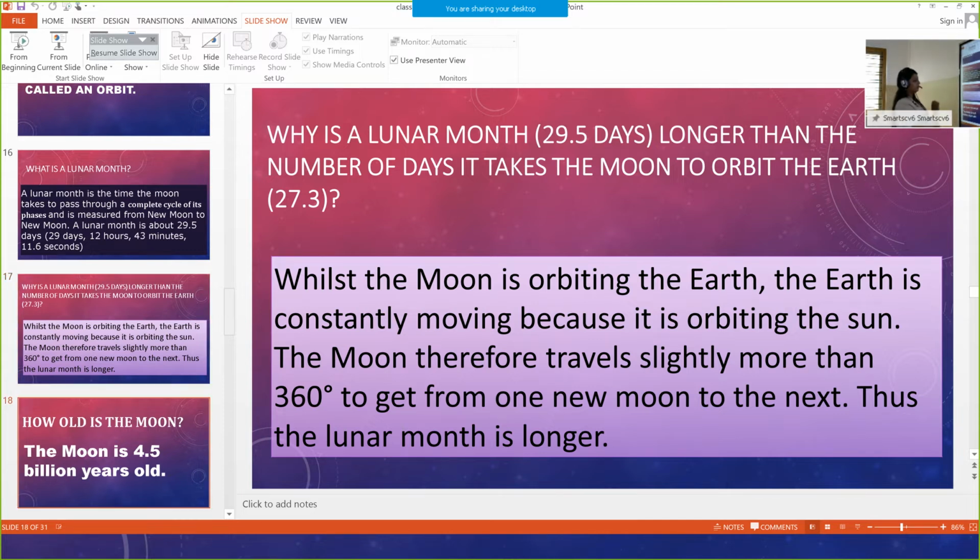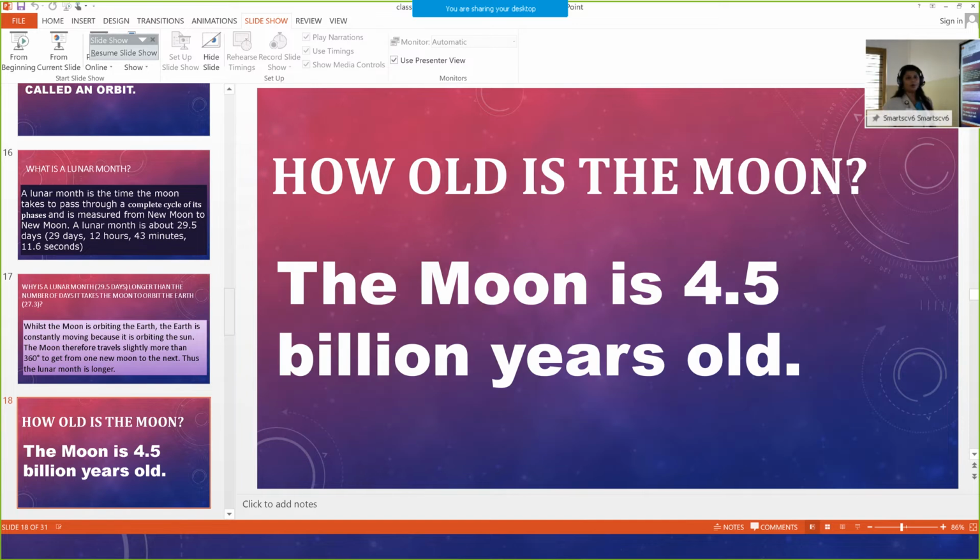Now we will see how old is the moon. Like your age, we will ask, how old are you? The moon is 4.5 billion years old. How many? The moon is 4.5 billion years old. Is it clear? How old is the moon? The moon is 4.5 billion years old.